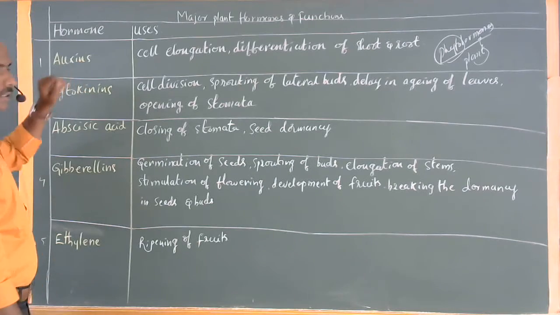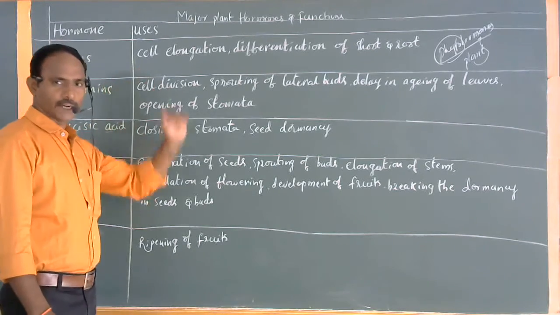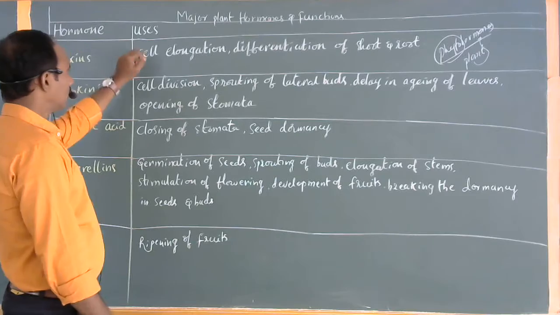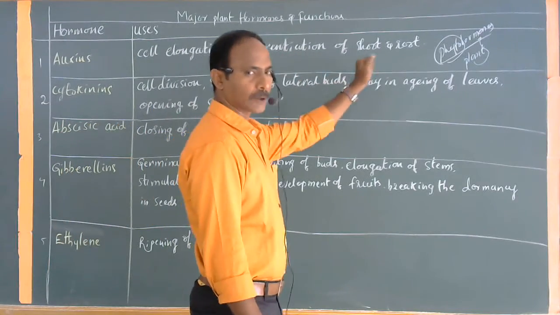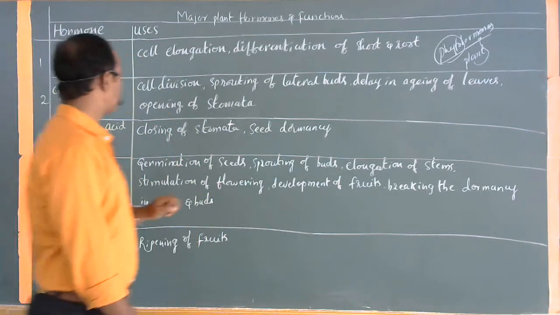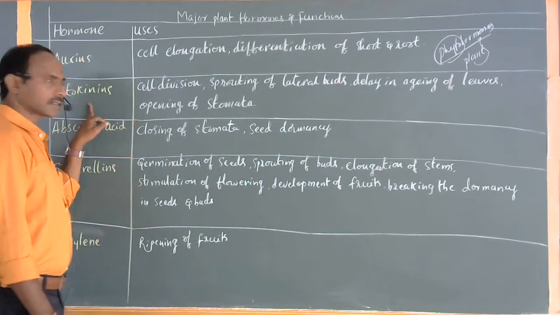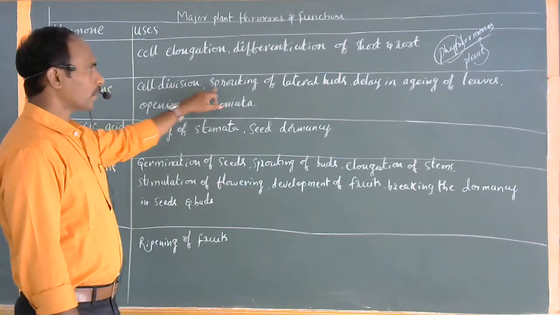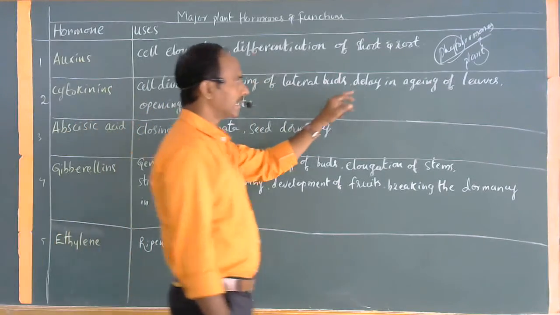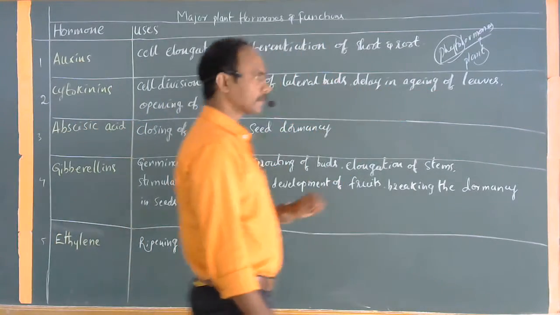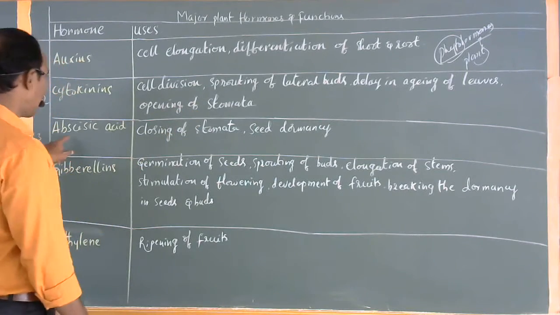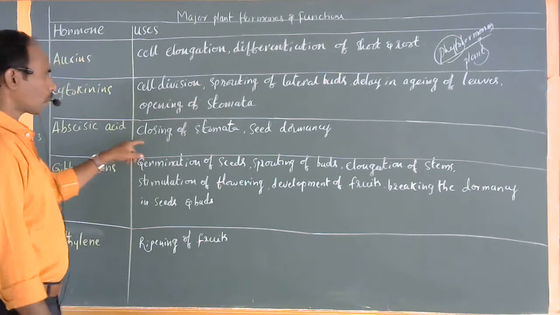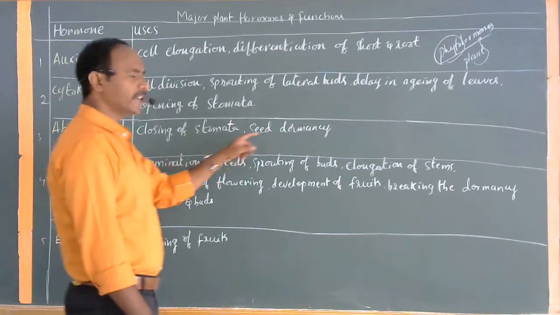First one, auxins. First of all, I will read you the uses. Cell elongation, differentiation of shoot and also the root. Cytokinins: cell division, sprouting of lateral buds, delay in aging of the leaves, and opening of stomata. Abscisic acid: closing of stomata, seed dormancy.